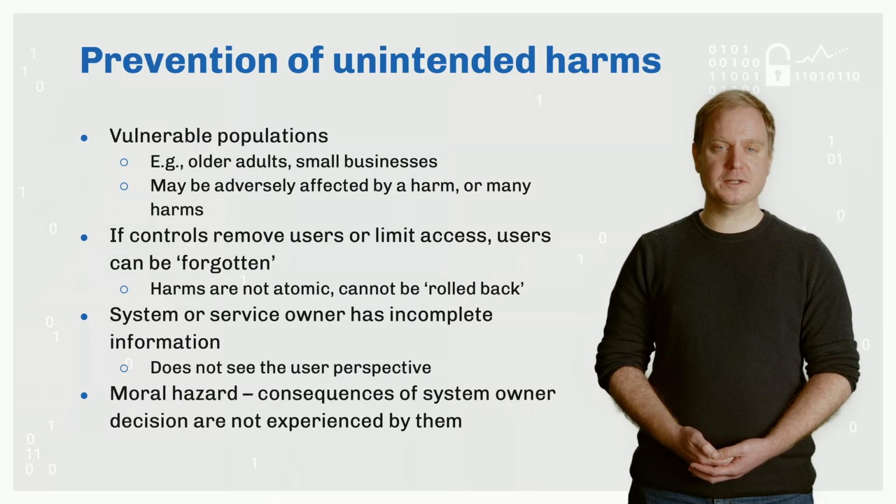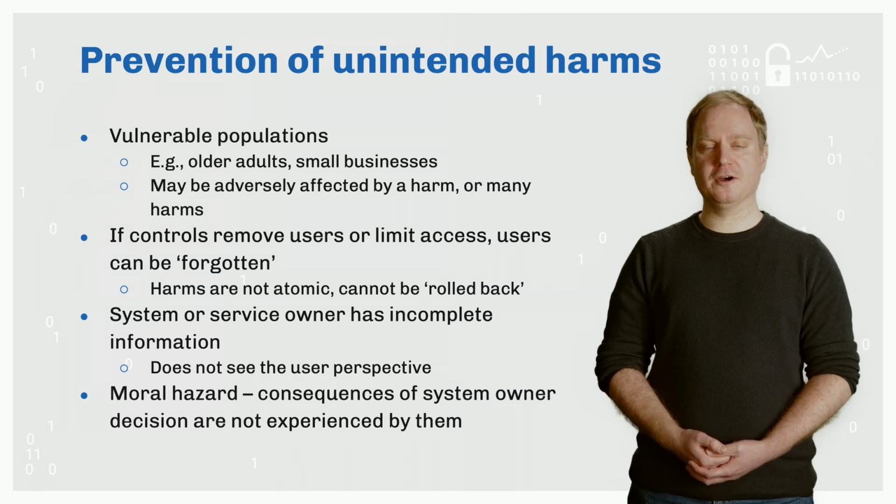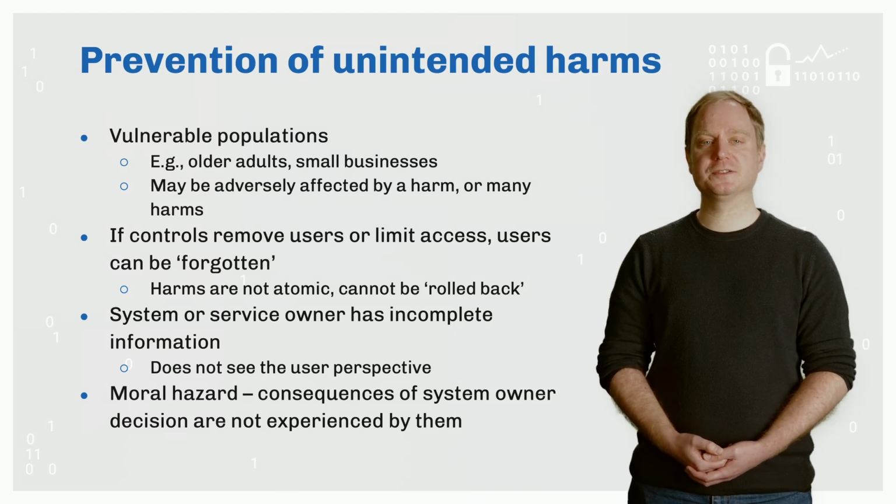Adding to the types of unintended harm detailed on the last slide, there may be groups which are especially at risk of experiencing harm from the countermeasure. Underprotected groups of legitimate users, typically referred to as vulnerable populations, may not have the capacity to use any security controls provided to them. They may be affected by multiple harms at once, or they may be forgotten by the system if countermeasures have reduced their capacity to highlight that they have been adversely affected by a heavy-handed control.